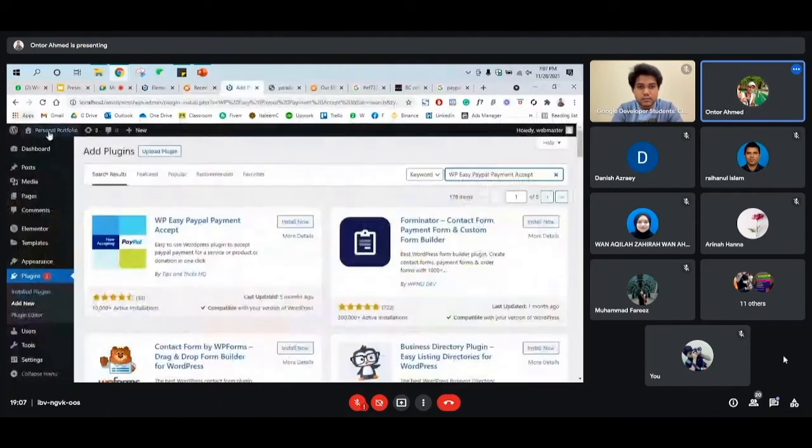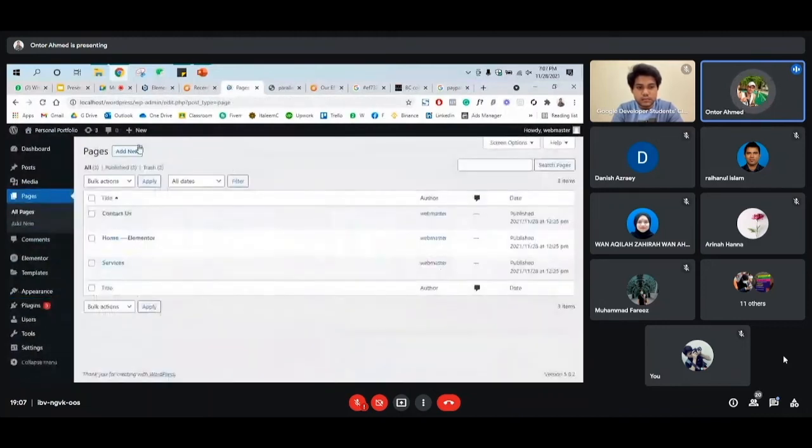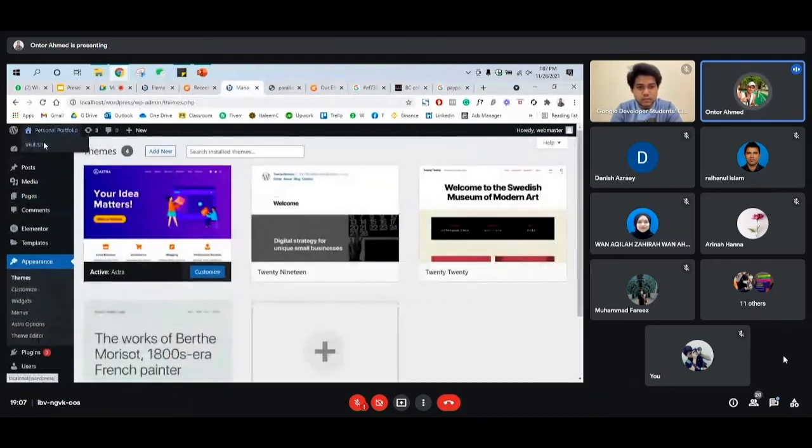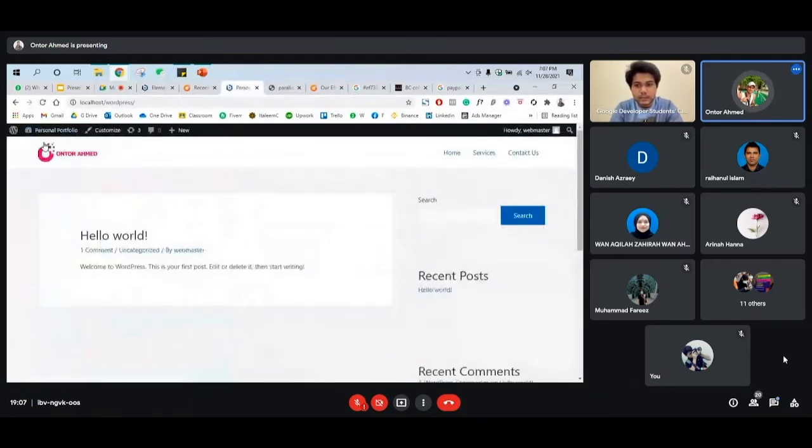So how can we go to the WordPress dashboard or the main page from the backend? Okay, it's very simple. Just click on that personal portfolio and then visit site. So any of the place you go, you will still find this option. So visit site, and you can see it's not the home page we just edited, it's this home page. So click on that, and then you'll come to this.